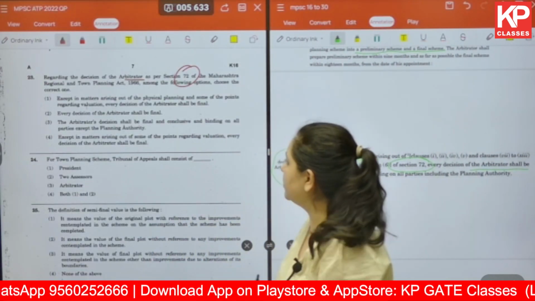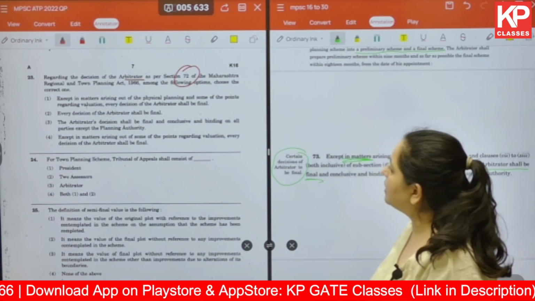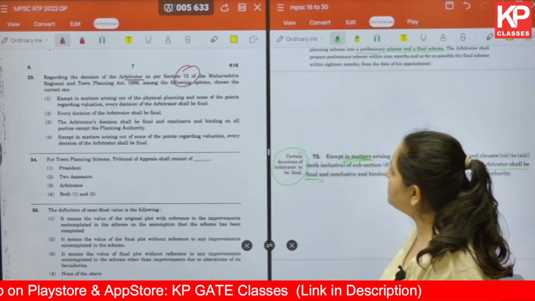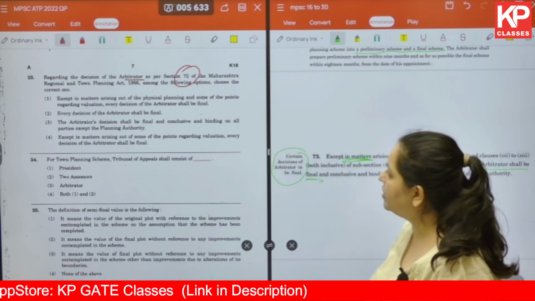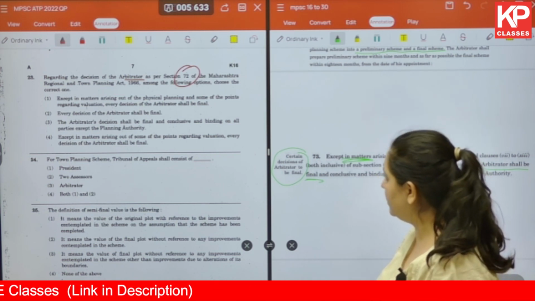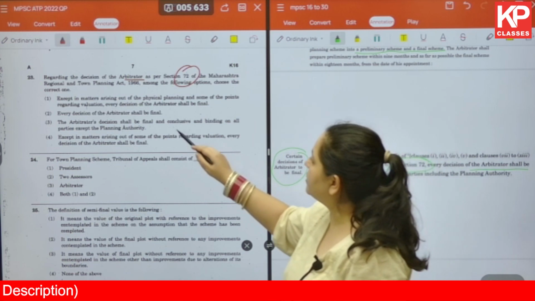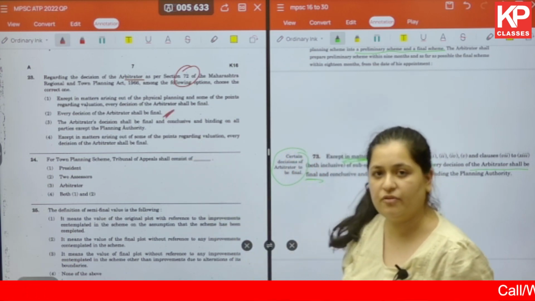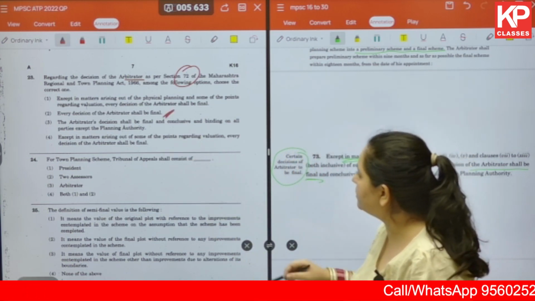Let's read the options over here. Except in matters arising out of physical planning and some of the points regarding valuation, every decision of the arbitrator shall be final. Every decision of the arbitrator shall be final irrespective of everything. So this is unconditional in nature.